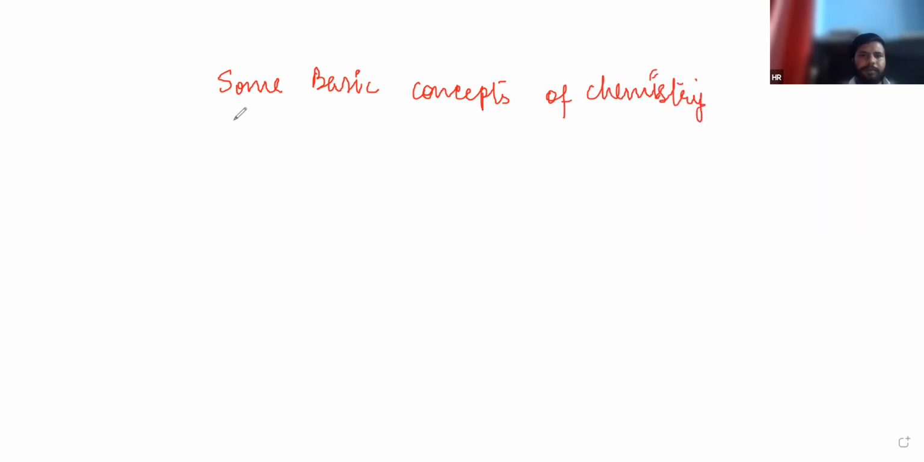We will start from very basics, some basic concepts of chemistry. As you know, chemistry in our day-to-day life is very important. Like we need medicine, so we use different types of medicines for different diseases. That is all about chemistry.